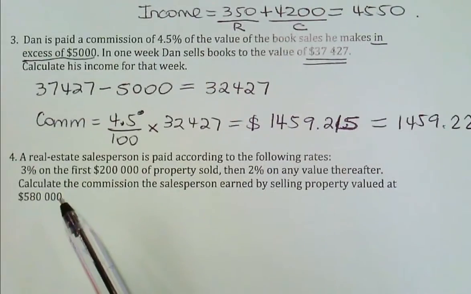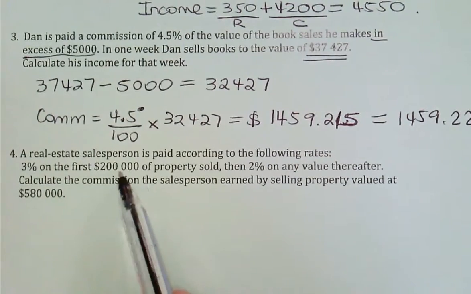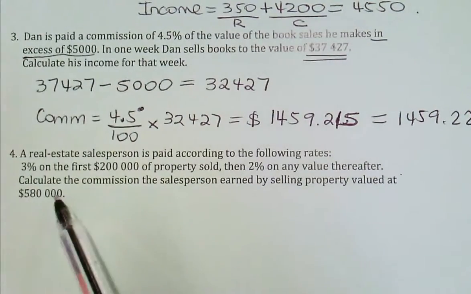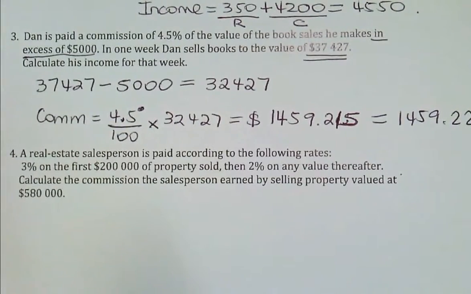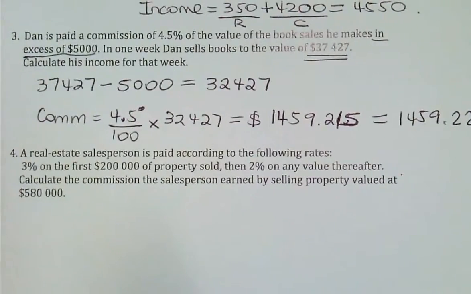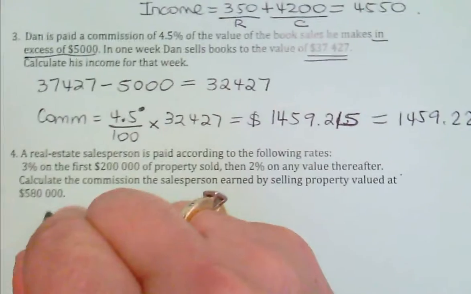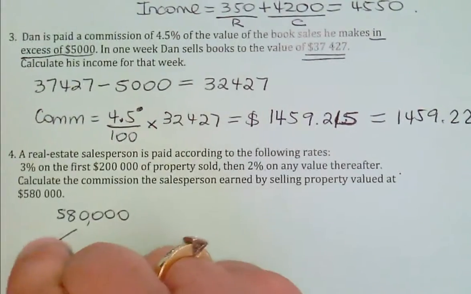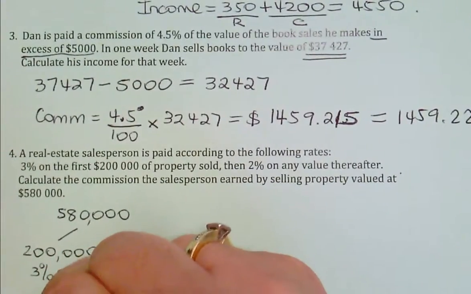Okay, so a real estate person is paid according to the following rates. 3% on the first $200,000 of property sold, then 2% on any value thereafter. Calculate the commission the salesperson earned by selling a property valued at $580,000. So, this $580,000, the commission is not the same rate. So, I'm going to break this 580 up. How should I break it up? The first $200,000 is what percent commission? 3% commission. Right?